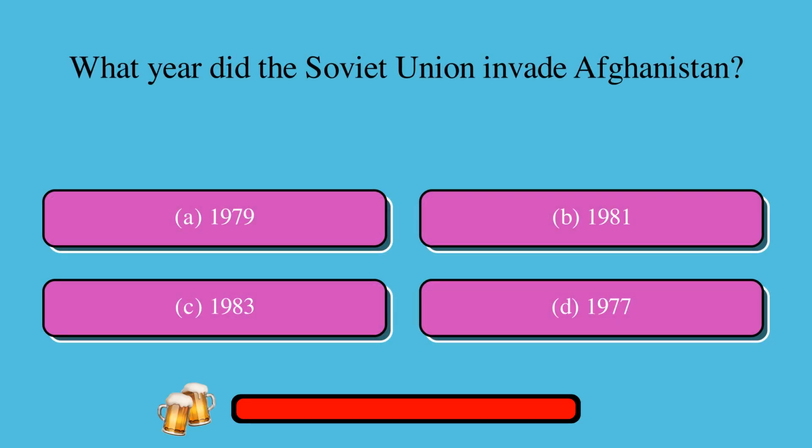What year did the Soviet Union invade Afghanistan? Is it A. 1979 or B. 1981 or C. 1983 or D. 1977? The correct answer is A. 1979.